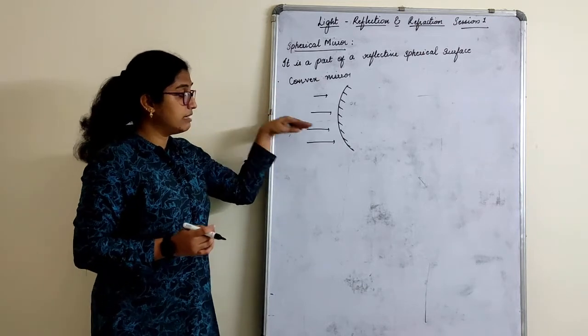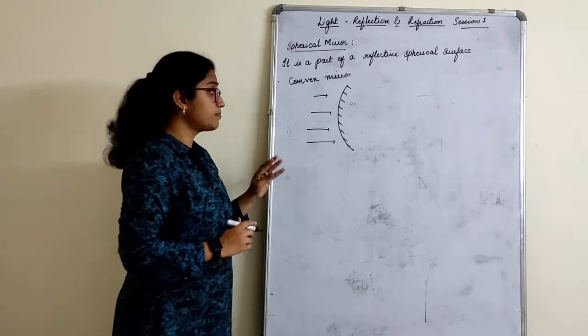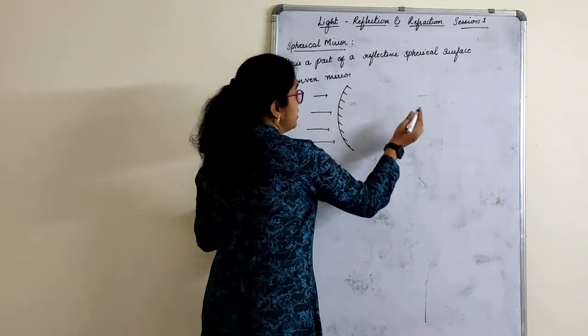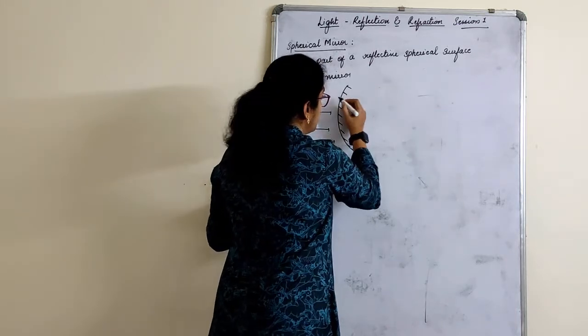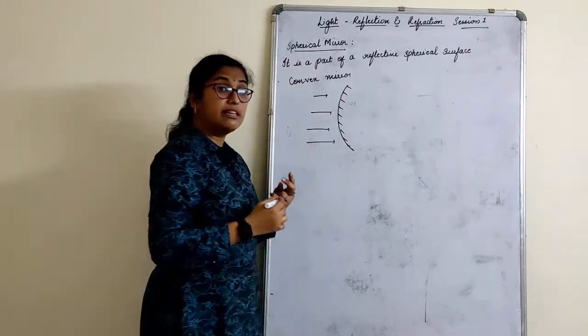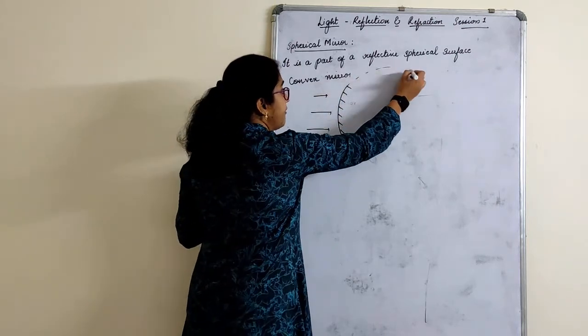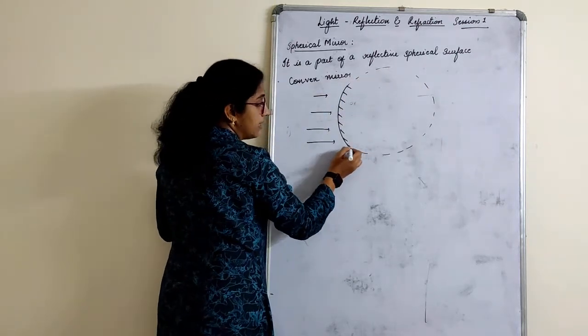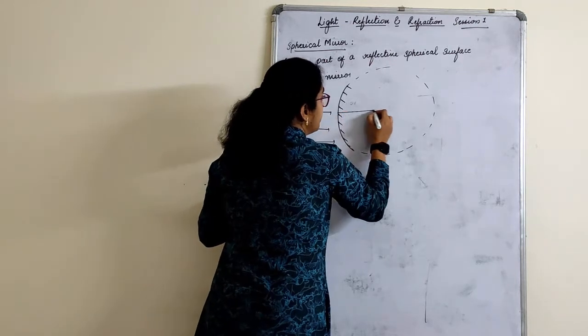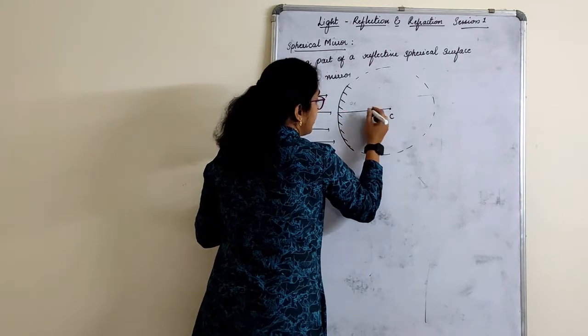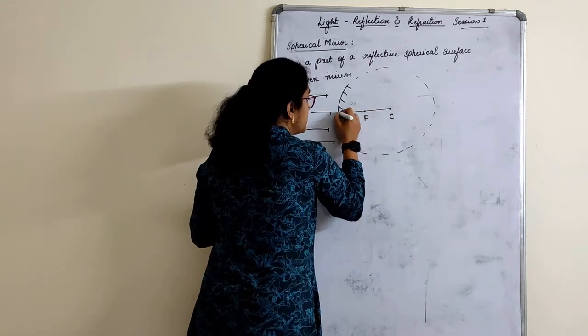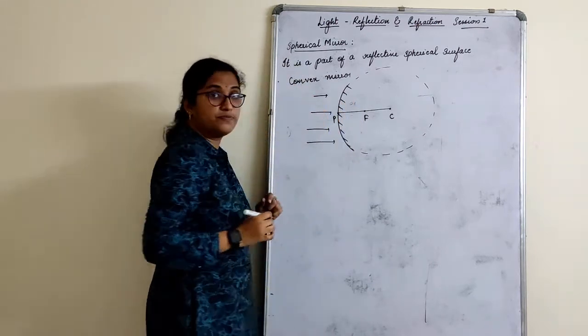This is the light which can enter. Now just imagine, this is the mirror as I have told you. This is the rough surface. This could have been taken again from a spherical part only. So if I just have a spherical kind of thing here, then that means this is my curvature, this is my focus, and this is my pole.